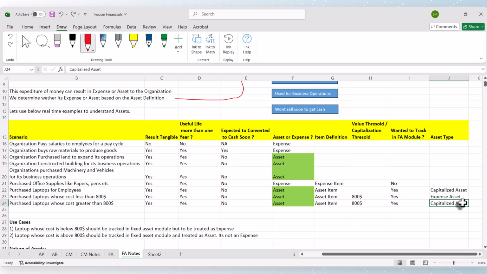So just to introduce a few words like asset type, we have now seen two kinds of asset types, expense asset and capitalized asset. Expense asset is something which will be tracked in FA, but it will be realized as an expense immediately in the income statement. Capitalized asset is an asset which is tracked in the fixed asset module, but it won't go into the income statement immediately as an expense.